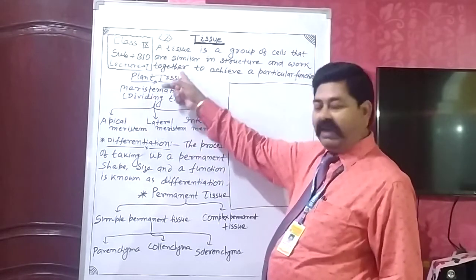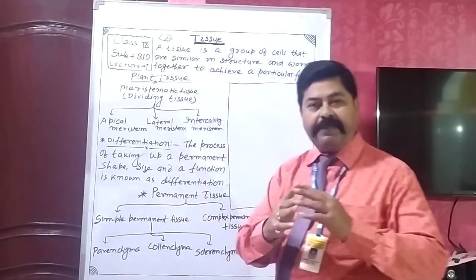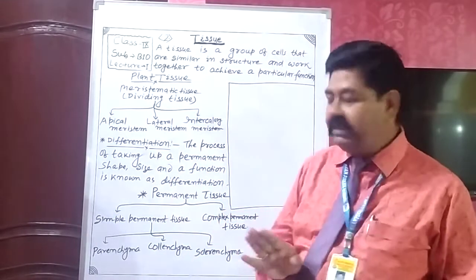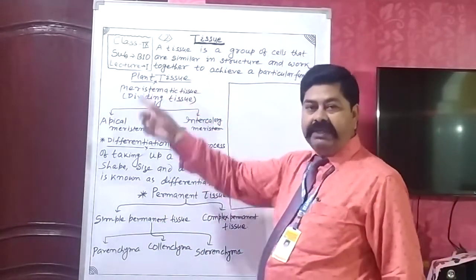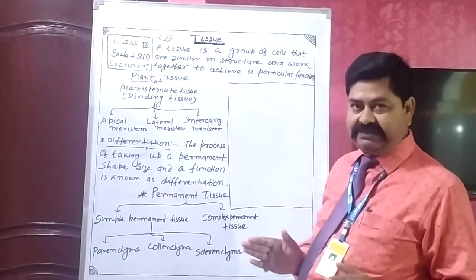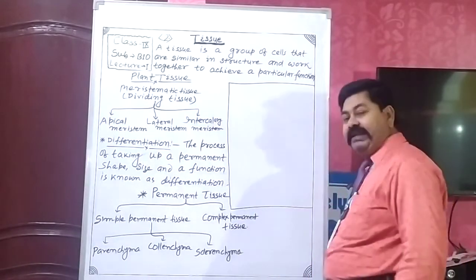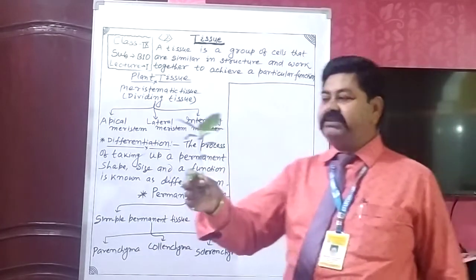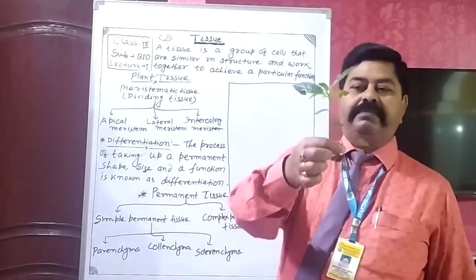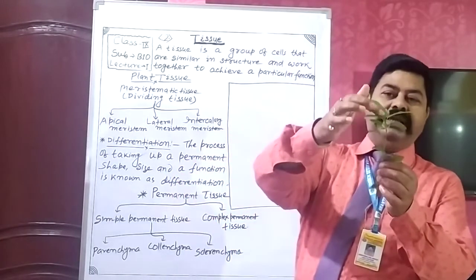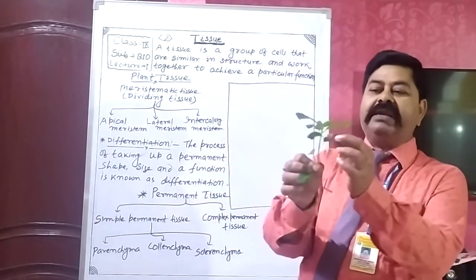So meristematic tissue is also known as dividing tissue, because it is responsible for the growth of the plants. On the basis of region, meristematic tissue is divided into three parts. For example, this is a plant, and this region is the apical region.